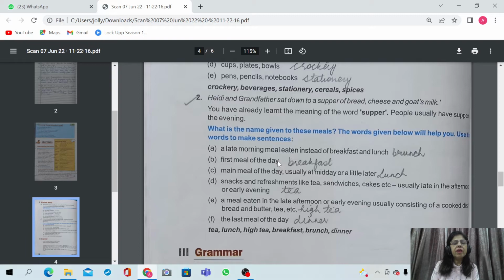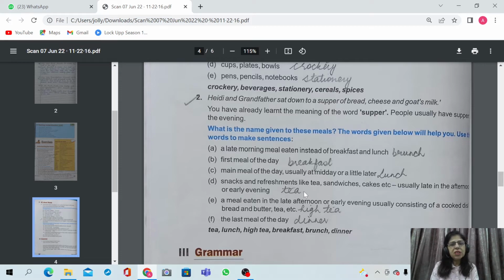First meal of the day, that is called breakfast. Main meal of the day, usually at midday or a little later. So this is the main meal of the day. This is called lunch. Snacks and refreshments like tea, sandwiches, cakes, etc., usually late in the afternoon, means after lunch, around 3 o'clock, 4 o'clock, or early evening.